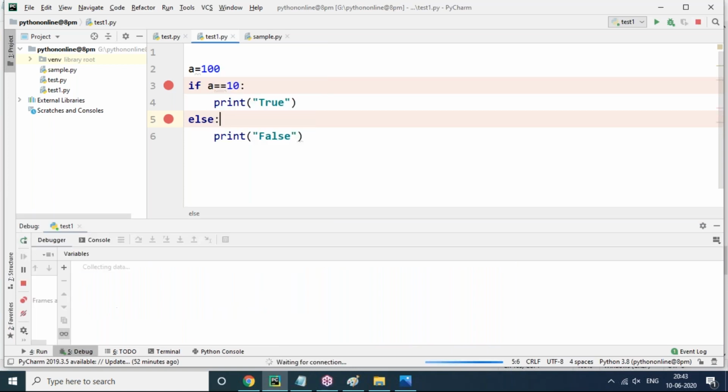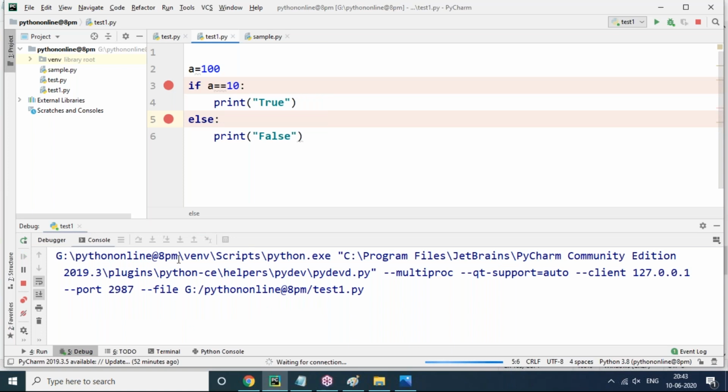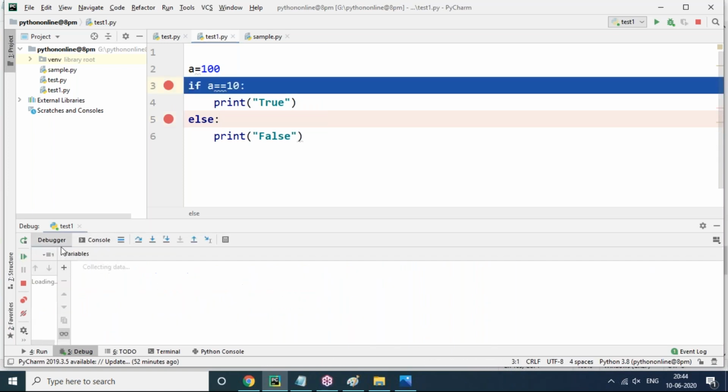Once I click on debug test1, in the bottom corner of the PyCharm window you will see the debugger tab, the debugger window. A value 100 is already assigned to a. Now, as control jumps into the if line, just click with the mouse on a.